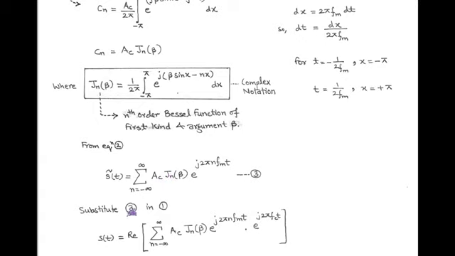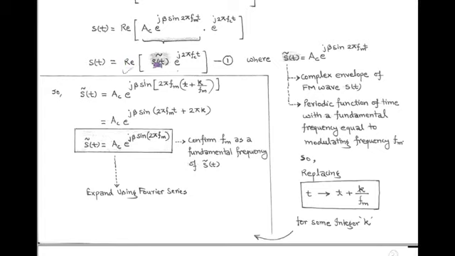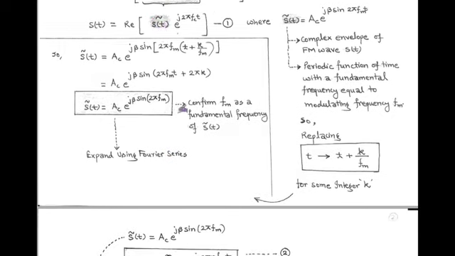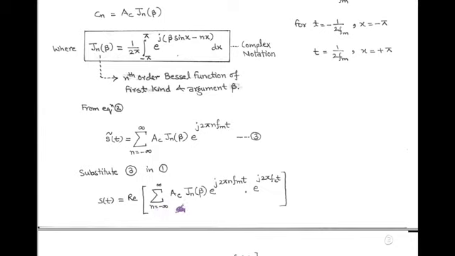Now next we substitute equation 3 in equation 1, and here equation 1 is s(t) equals real part of s tilde of t e to power j 2 pi fc t. Now in place of s tilde of t we can write summation n equals minus infinity to infinity Ac Jn(beta) e to power j 2 pi n fm t.